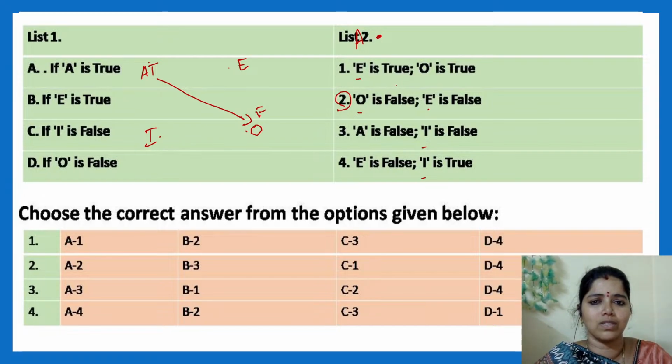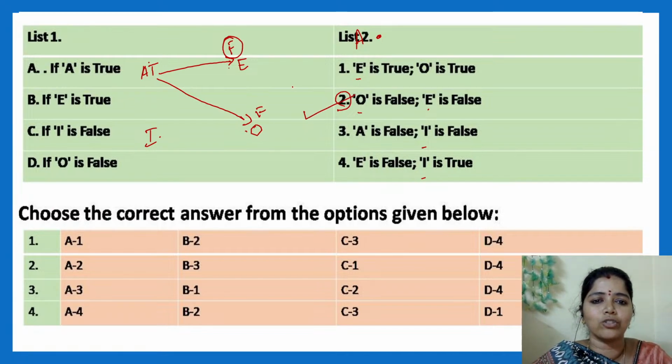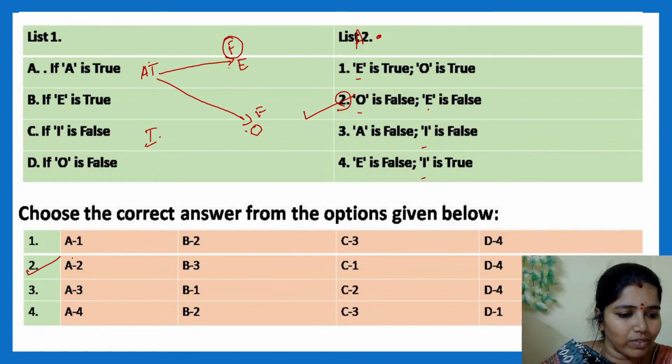Okay, O is false. What will be E? When A is true, definitely E will be what? False. They cannot be true together. Contrary cannot be true together. This will be false. That's all. No need to check with other answers. Okay, so A2. Where I have A2? Fortunately, we have only one option with A2. Simply tick the answer. Very good, very good.